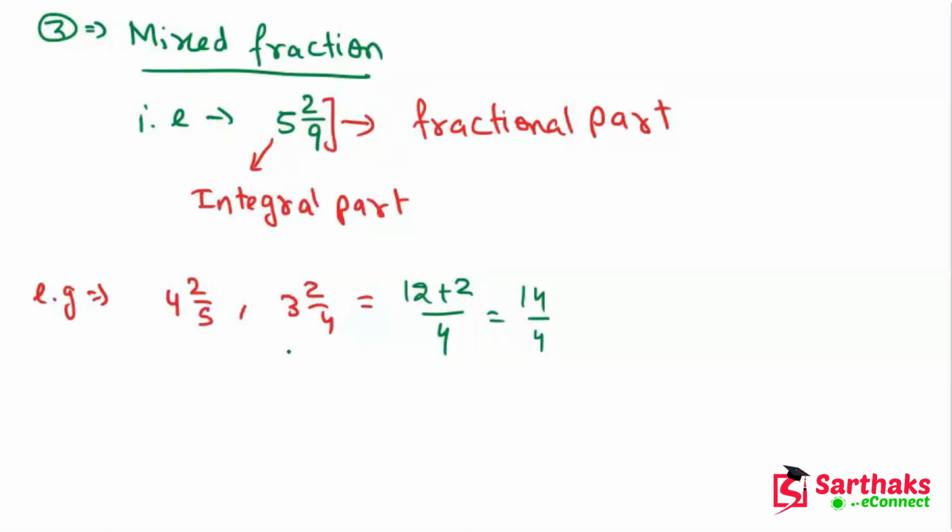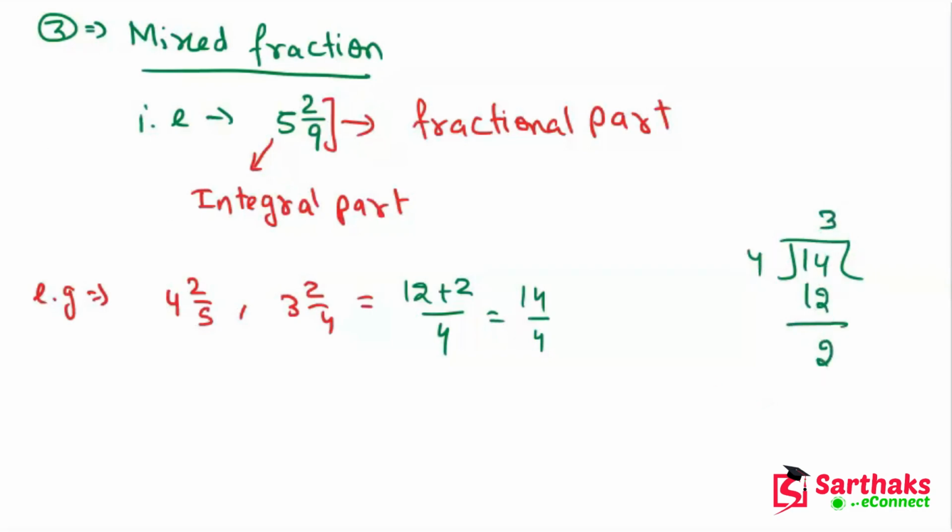Or we can convert simple fractions into mixed fractions. How can we convert it? Let's suppose we have to convert 14 upon 4 into a mixed fraction. We have to divide like this, 14 divided by 4. So 4 times 3 is 12 and the remainder is 2.